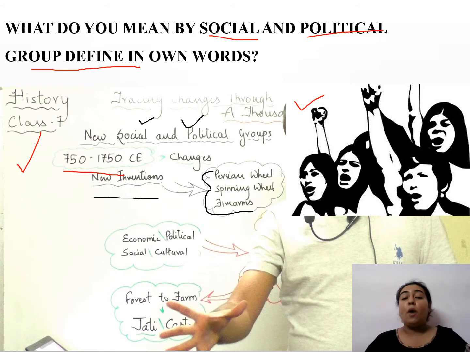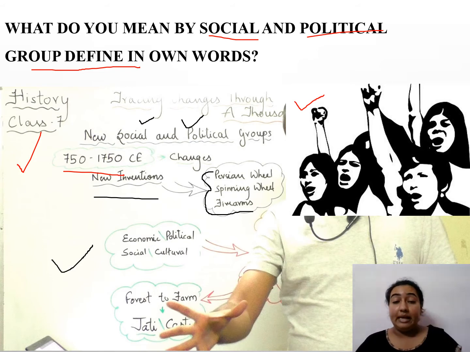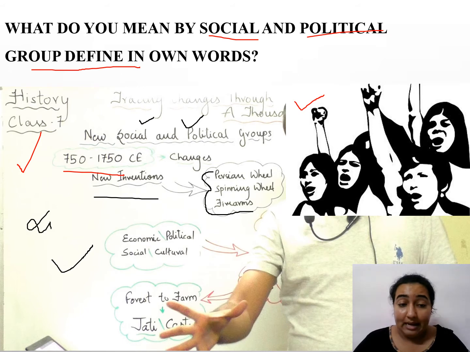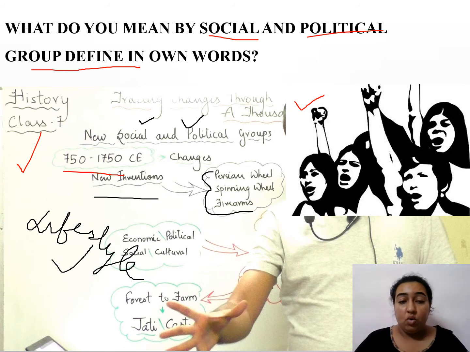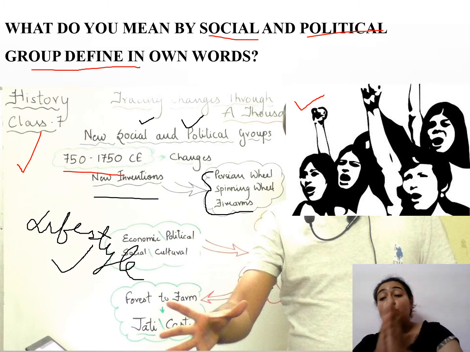Now, economic, social, political and cultural, four different changes took place. Lifestyle and culture were also changing.